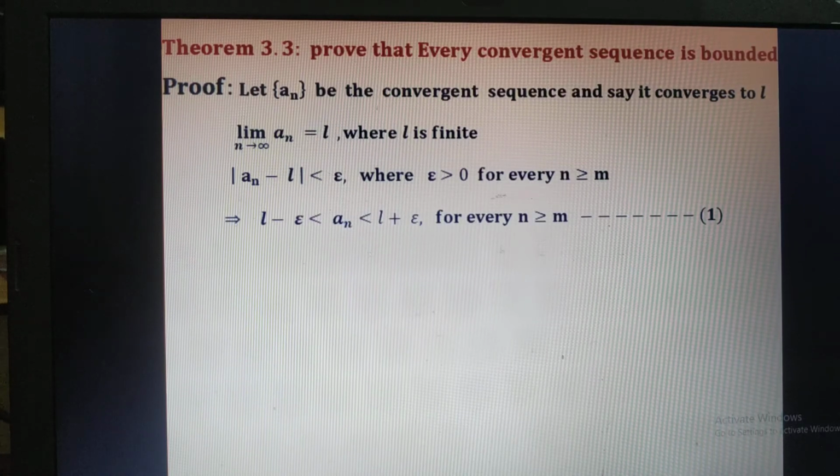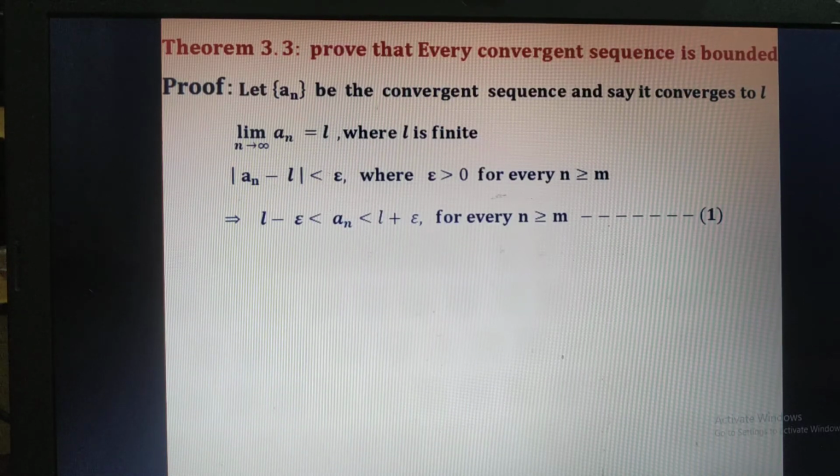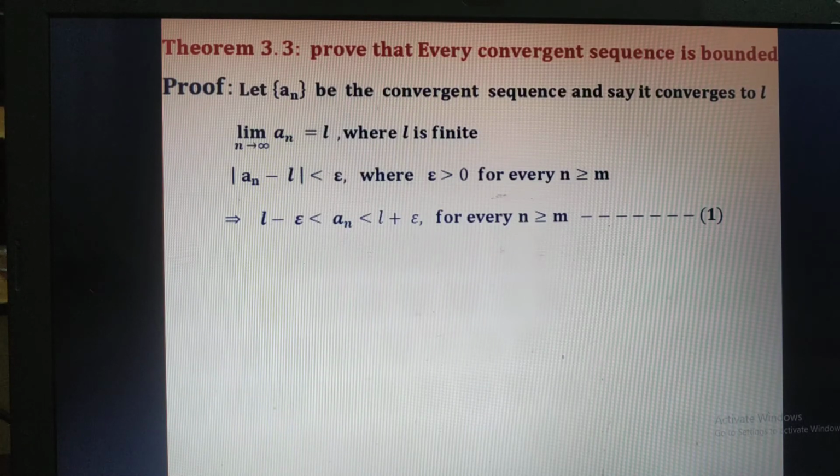What do we mean by modulus of an minus L is less than epsilon? That is, an is in between L minus epsilon and L plus epsilon. That is written as L minus epsilon is less than an, which is less than L plus epsilon, for every n greater than or equal to m. Let us call this expression 1.